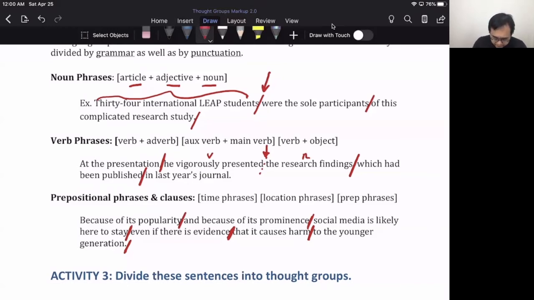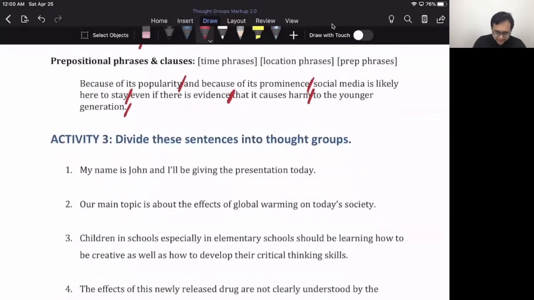The other thing you might notice is, especially in this last one, when there's commas. Now, I think I took the commas away. So often when you see commas and periods, those are also clues as to where you pause. So another way you can think about it is wherever you put a comma, okay, that would also be some place where you'd pause. So let's give you a little bit of practice.